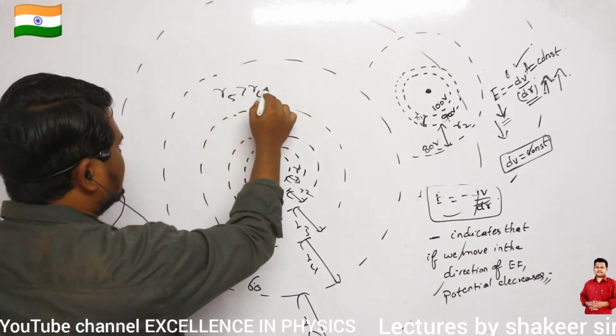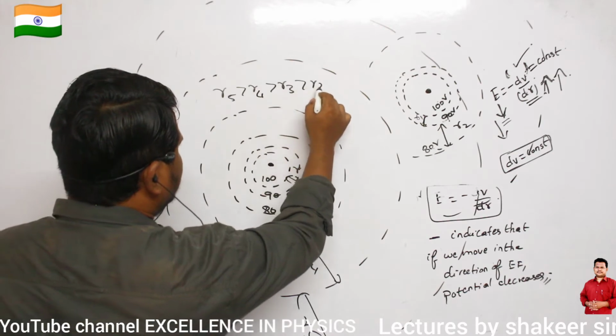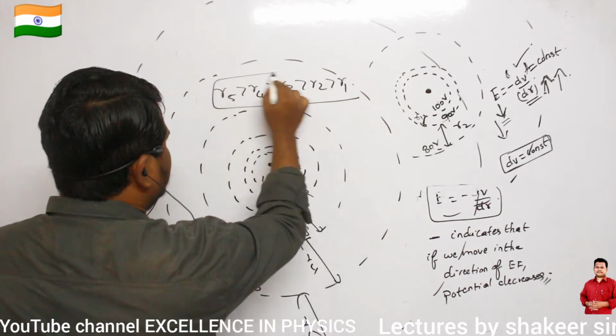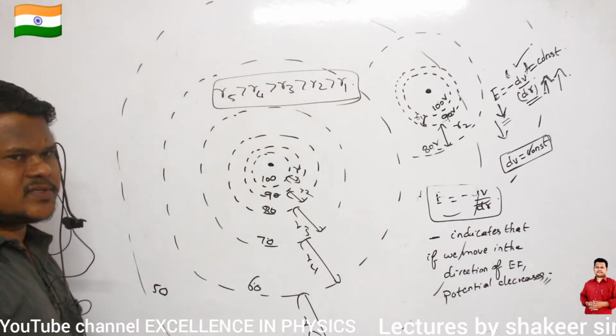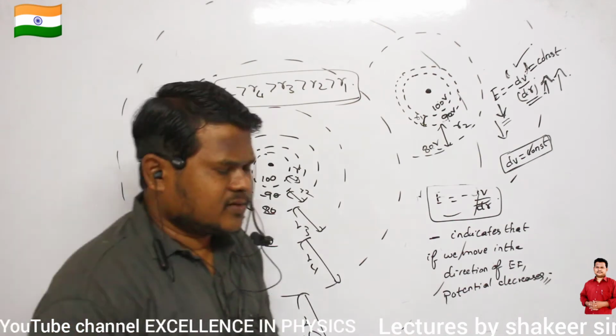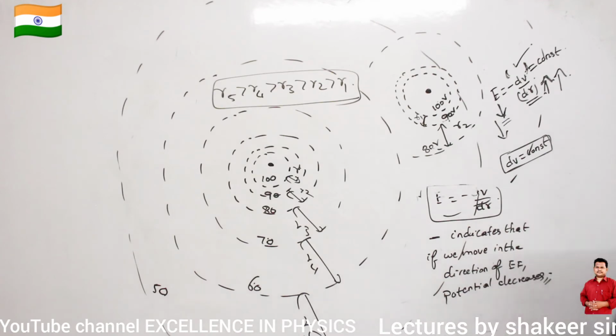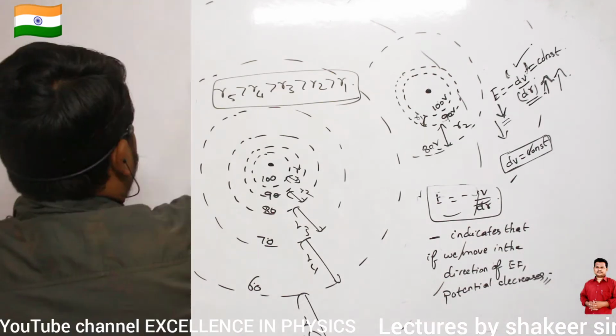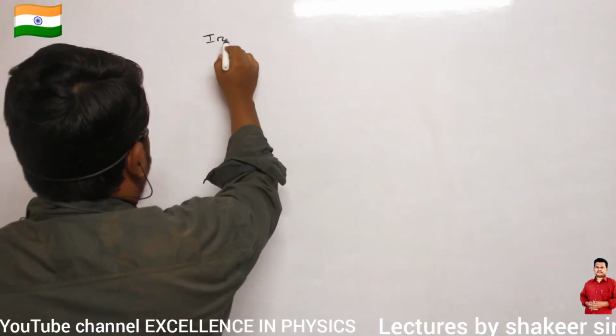R5 is greater than R4 is greater than R3 is greater than R2 is greater than R1. Distance between equipotential surfaces continuously will increase. Okay. So first of all, make a note up to here, then we will continue our discussion in the next class. So in equipotential surfaces,